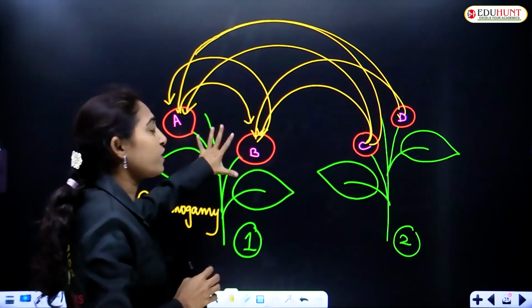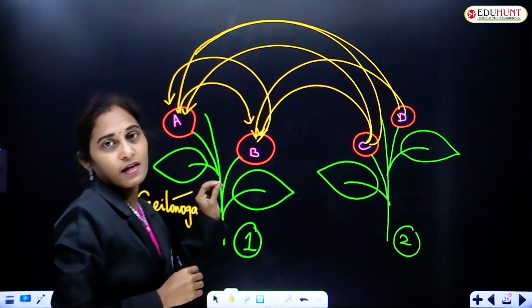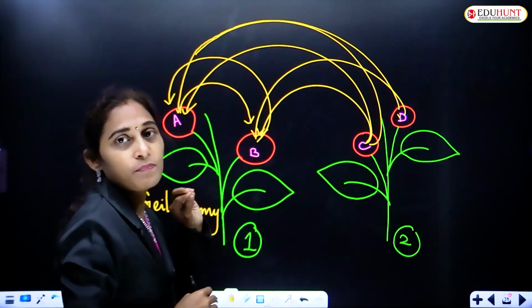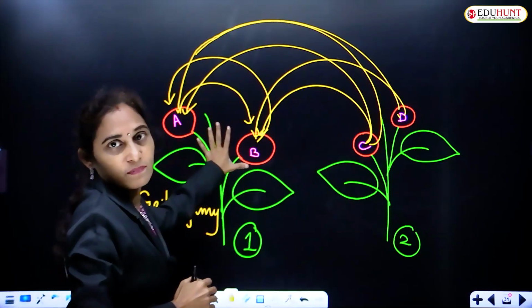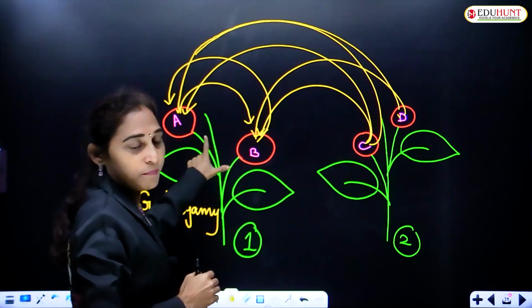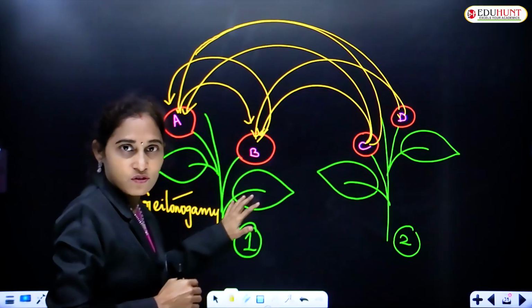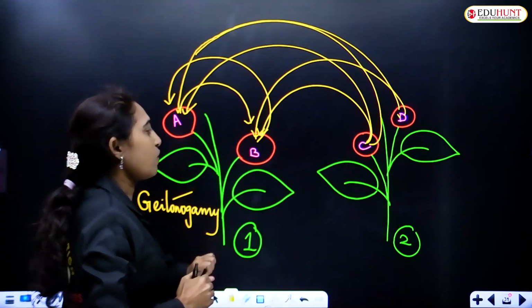If the transfer between the anthers and stigma is on the same plant, between A and B, if the transfer occurs between A and B of one plant, then it is called geitonogamy.